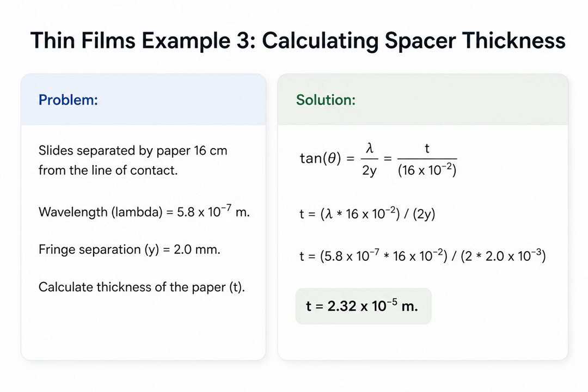We know tan theta equals lambda over 2y, but geometrically, it also equals the opposite side, the paper thickness t, over the adjacent side, the 16 centimeter length. By equating these two expressions for tan theta, we can solve directly for t. The calculation reveals the paper is 2.32 times 10 to the negative 5 meters thick.